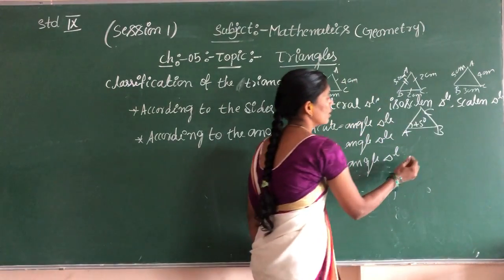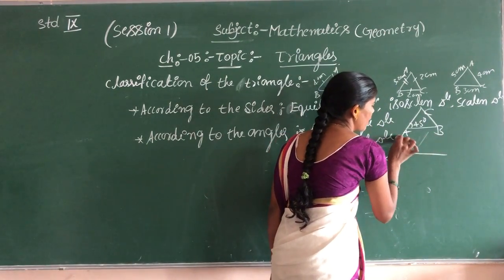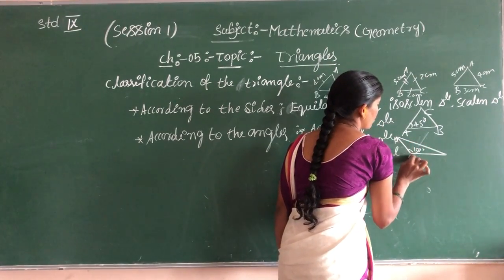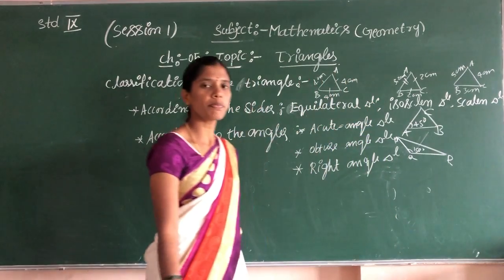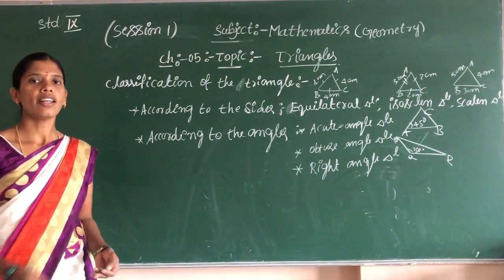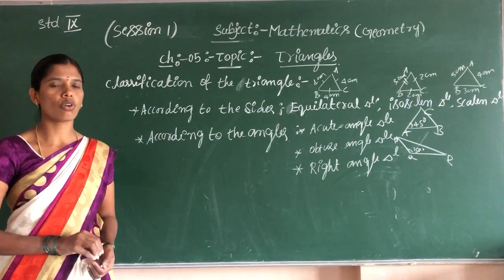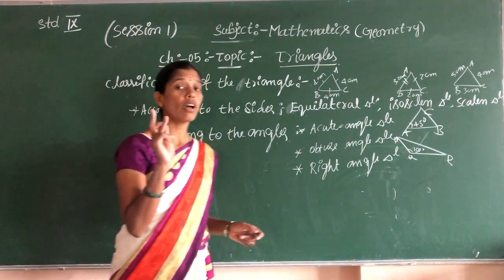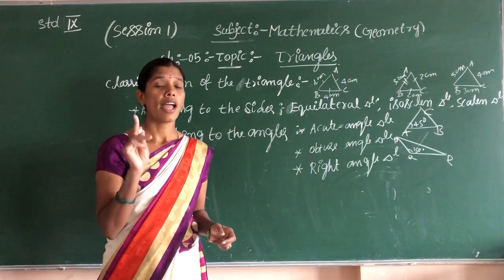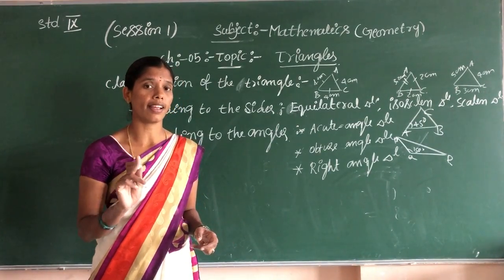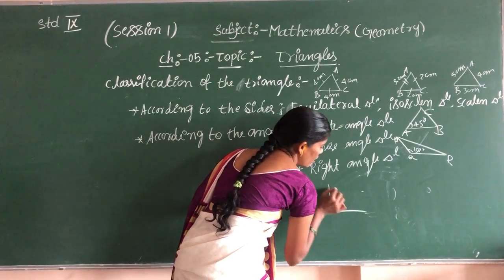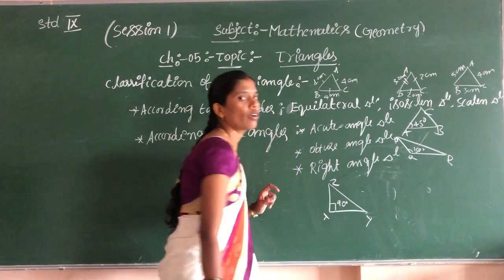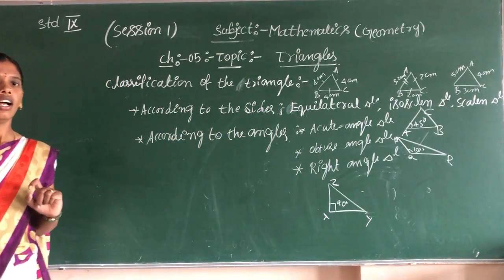Children, here in the obtuse angle triangle, only one angle is obtuse. This is 150 degree. This is P, Q, R. So what is obtuse? The angle which measures more than 90 degree and less than 180 degree is called obtuse angle. Now next, right angle triangle. Only one angle which represents exactly 90 degree is called right angle triangle. You should write this type, X, M, N. This is the classification of the triangles.